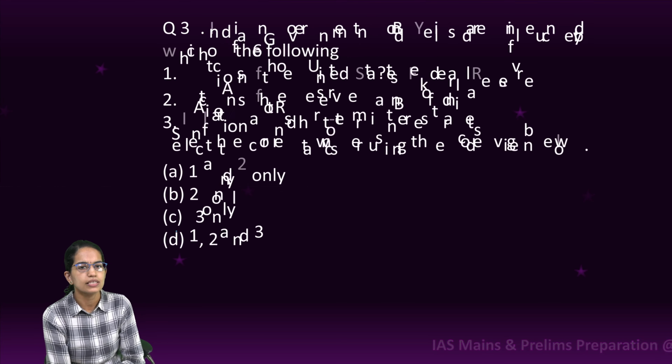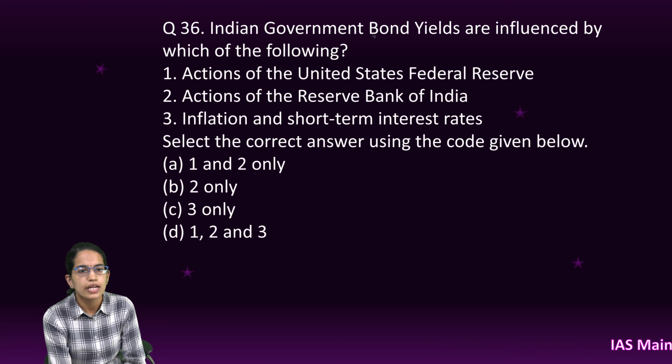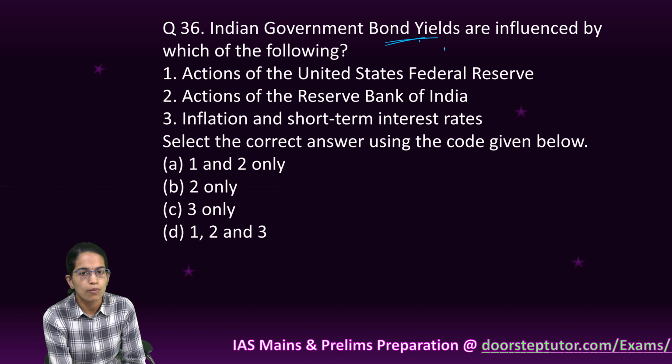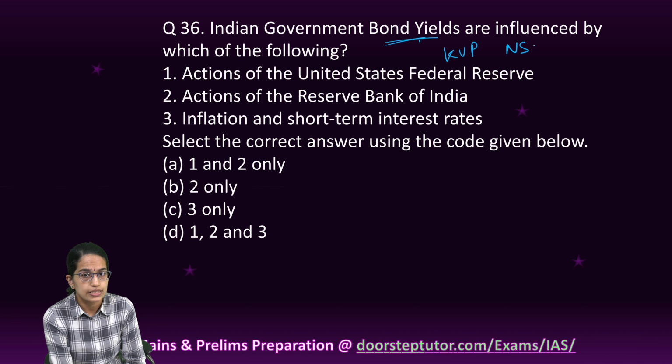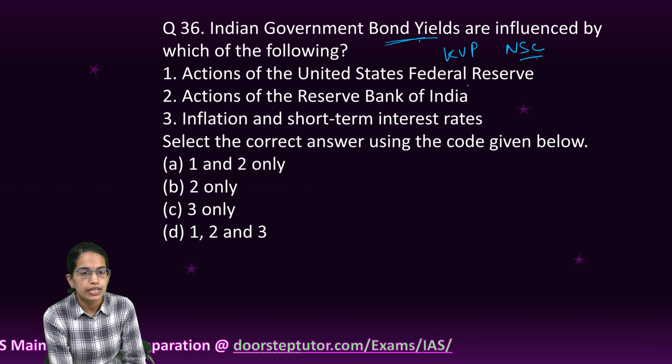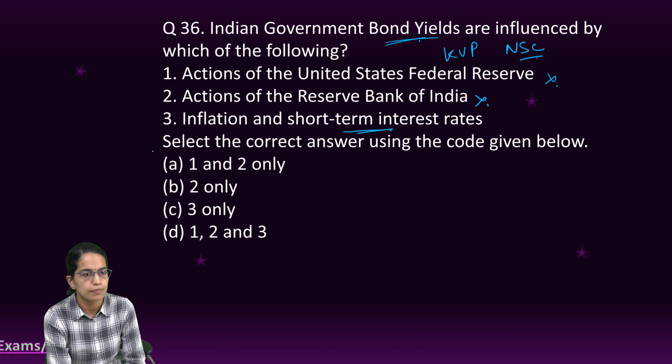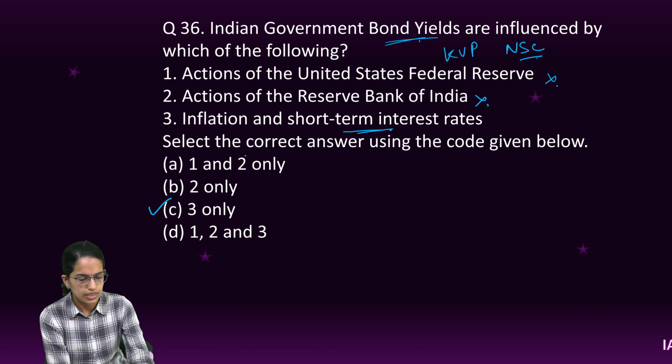Coming next is the question which talks about what Indian government bond yields are influenced by. So, Indian government bond yields, for example, yields from Kisan Vikas Patra, NSC. All these would increase when there is an increase in short-term interest rate. It has nothing to do with the US Federal Reserve or the actions of RBI. So, 3 only is the right answer.